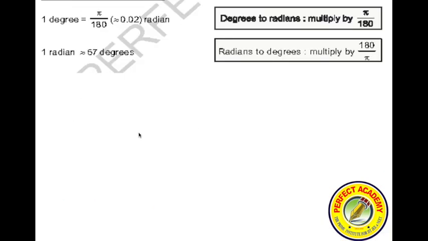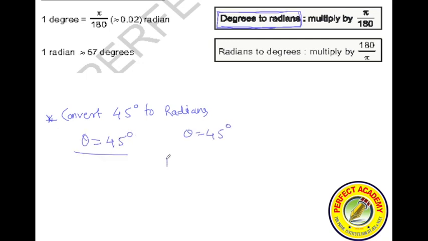Shall we go? First problem is convert 45 degrees to radians. Here they have given theta is equal to 45 degrees. While converting from degrees to radians, what do we do? Multiply by pi by 180.